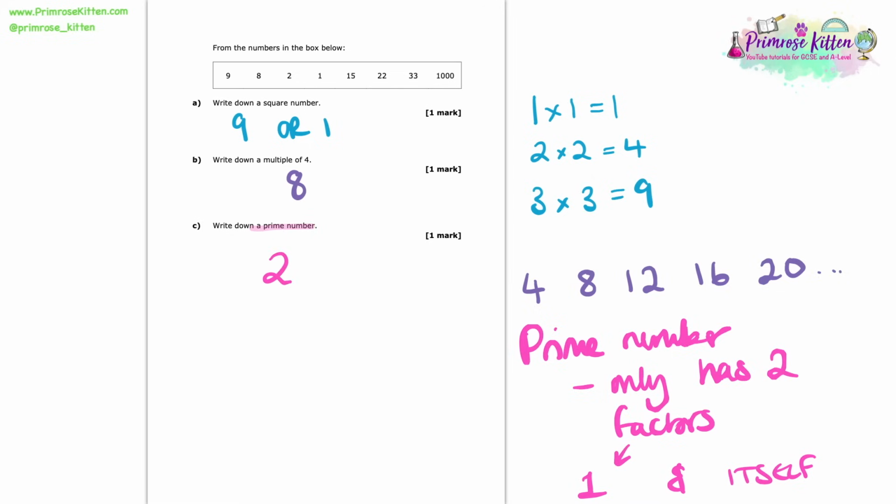Funnily enough, 1 isn't a prime number because it only gets divided by 1 and itself is also 1. So you don't have those 2 different numbers you can divide it by to get another whole number. So that is like the odd one out. That's like a little surprise fact. 1 is not a prime number. 15, again, you can divide it by 3 or 5. 22, you can divide it by 2. 33 by 3, 1,000 by lots of things, including 10. So there's only one prime number here, and that is 2.